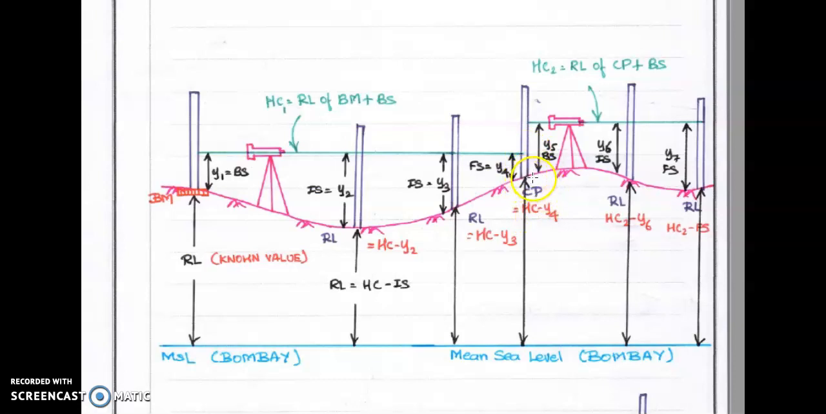Okay. Next the instrument is to be changed here. So this is the general procedure. Do not change the position of the leveling staff for the change point.